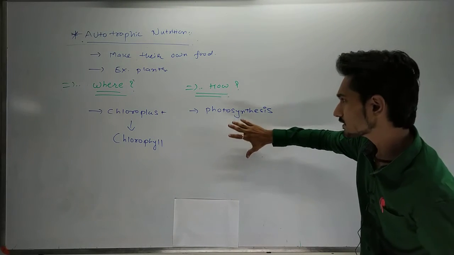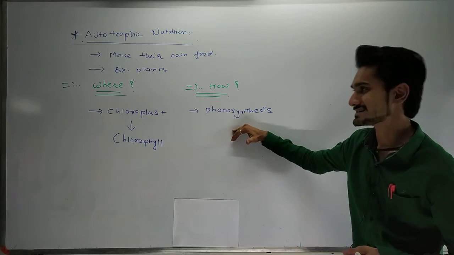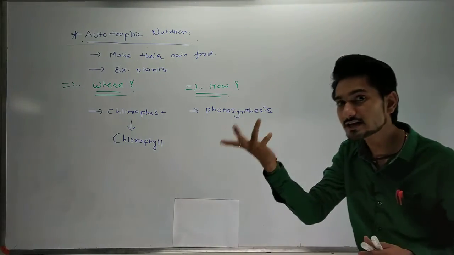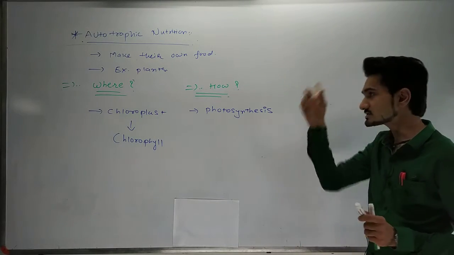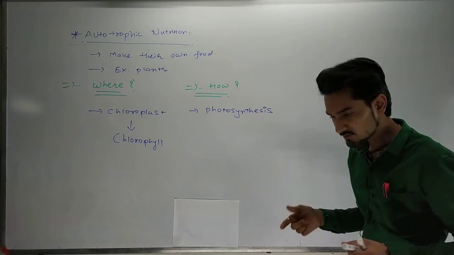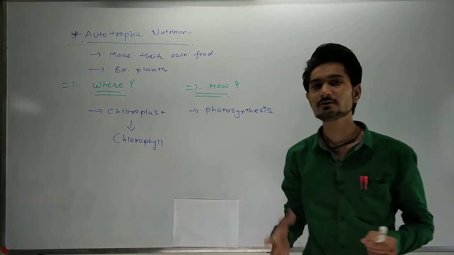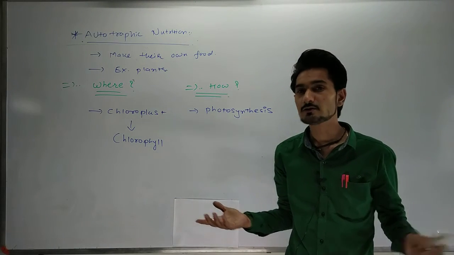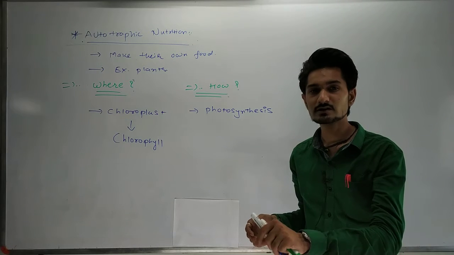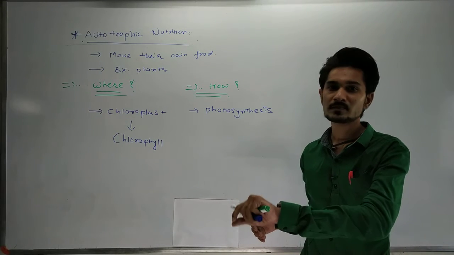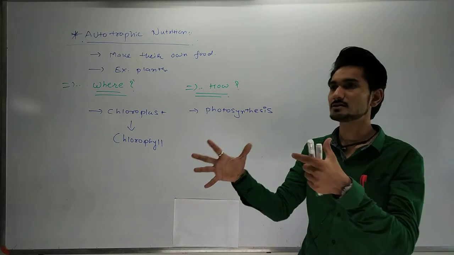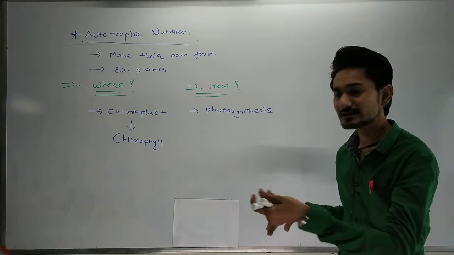Now, for the photosynthesis process in the chlorophyll, what things are required? Let us take a simple example. To make food in our kitchen, we use the gas, put some utensils onto it, and then we create the food.